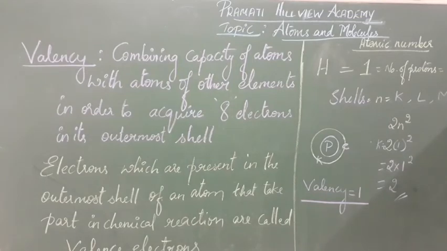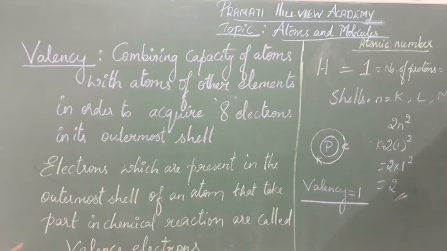In the previous class, we were discussing atoms and molecules, where we understood atomic number and mass number. Today we shall learn about a very important concept of this chapter, that is valency. What is valency? Valency is defined as the combining capacity of atoms with atoms of other elements in order to acquire 8 electrons in its outermost shell.